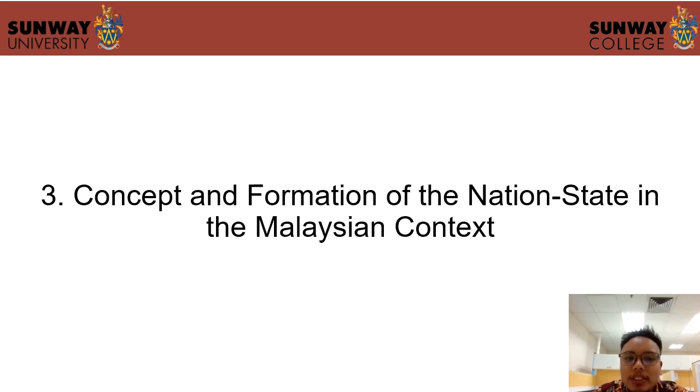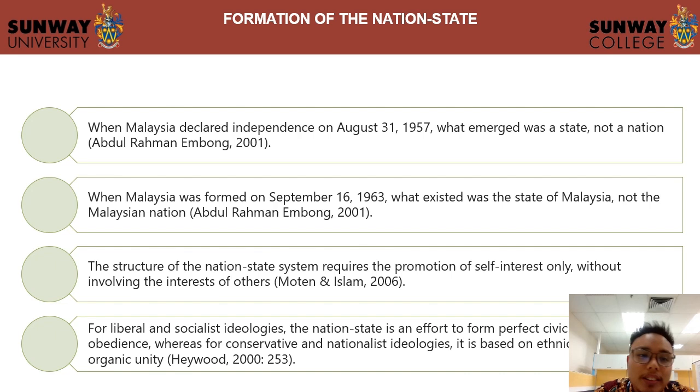3.3, the concept and formation of the nation state in the Malaysian context, how we want to form a nation state in the Malaysian context. So when we see in the history, when Malaysia declared independence on August 31, 1957, what emerged was a state, not a nation.